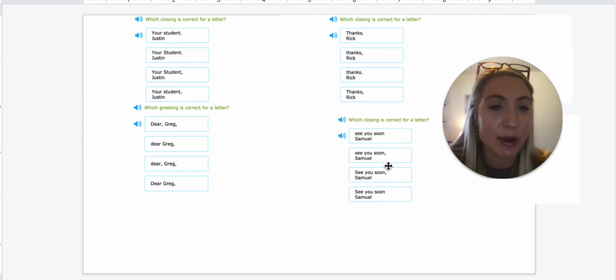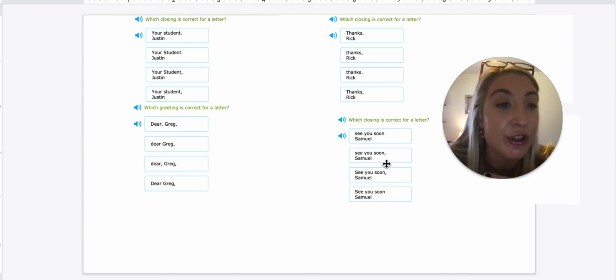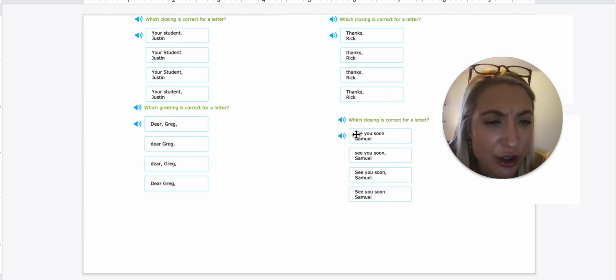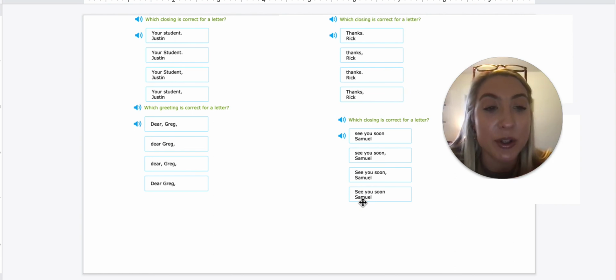And let's do this one as well. See you soon, Samuel. We always know the first word has to be capitalized, so the S and C. Automatically, the first two are not good choices because the S is not capitalized. But here, we have the S and C capitalized. We know the comma comes before the name of who is writing and after the closing phrase.